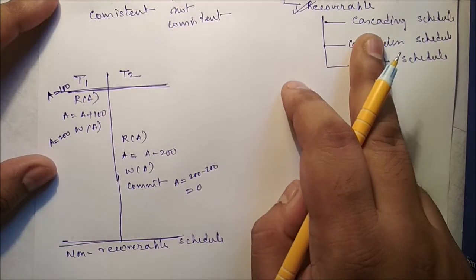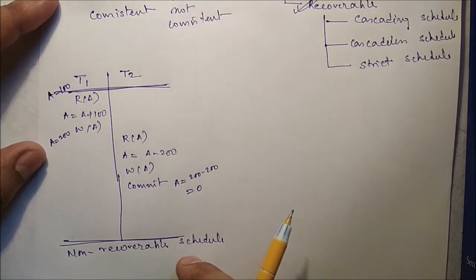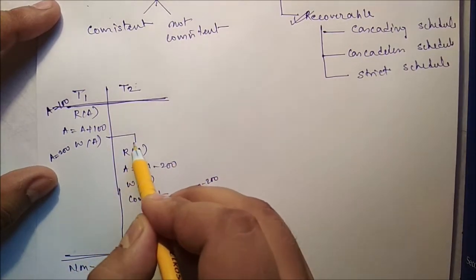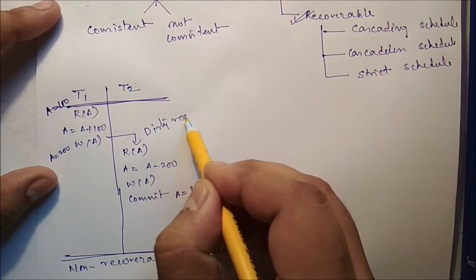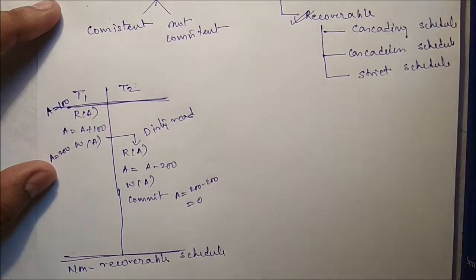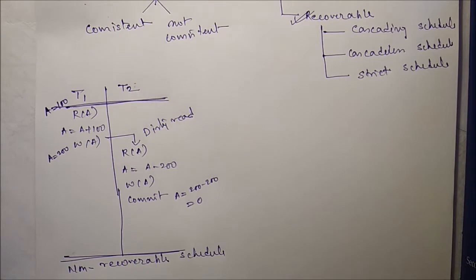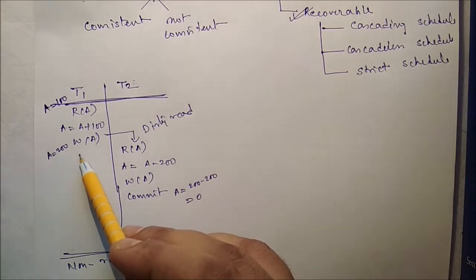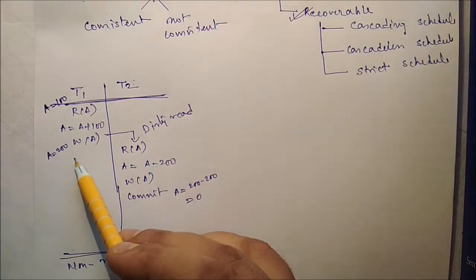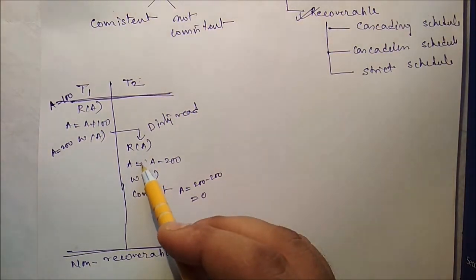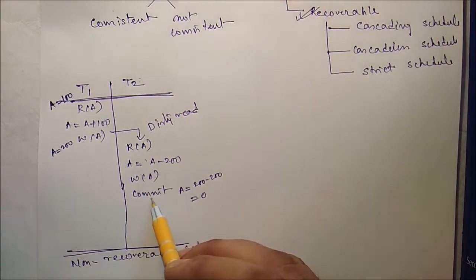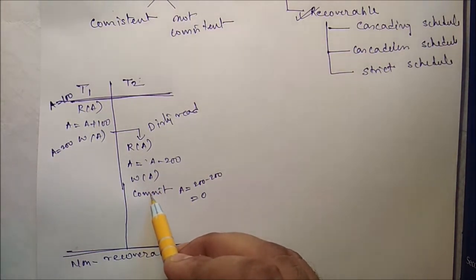So what is a recoverable schedule? If in a schedule a transaction T2 executes a dirty read operation from an uncommitted transaction, say T1, and T2's commit operation is delayed till the uncommitted transaction T1 either commits or rolls back, then such a schedule is called a recoverable schedule. Here it is not the case.